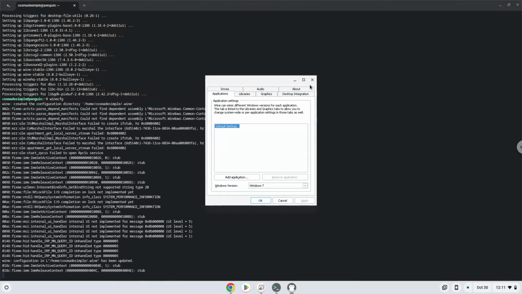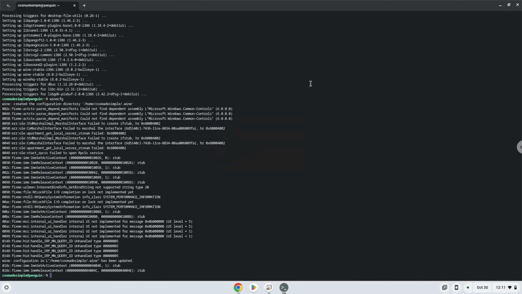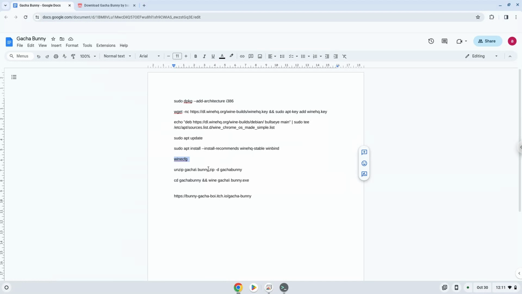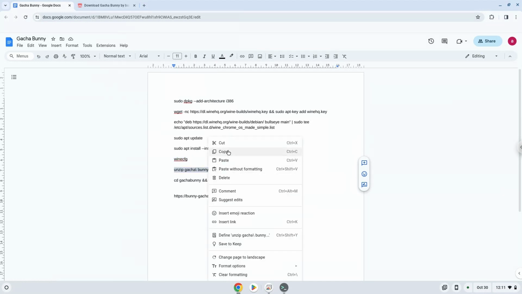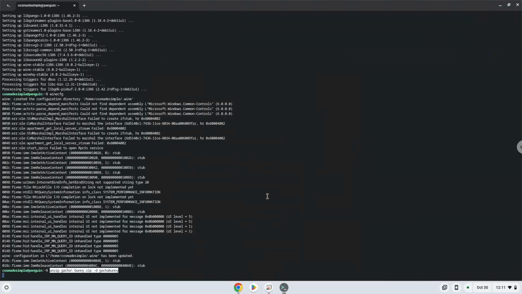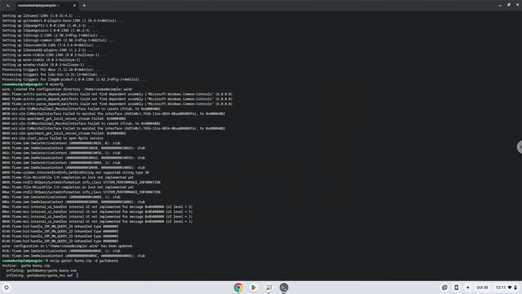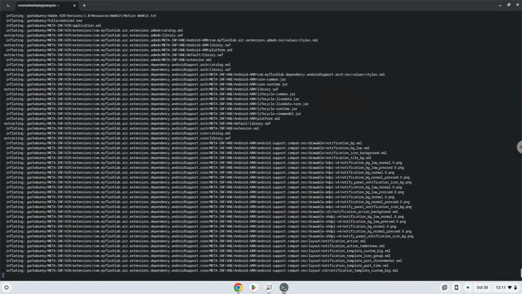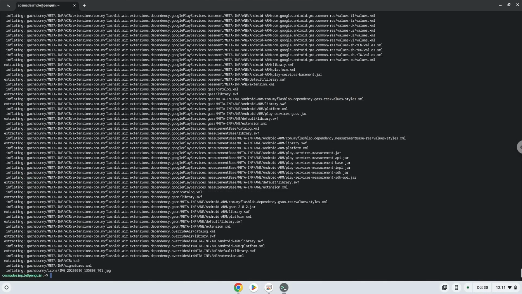Now we will unzip the game. To launch the game, we need to run the last command every time in a terminal. Let's do it now.